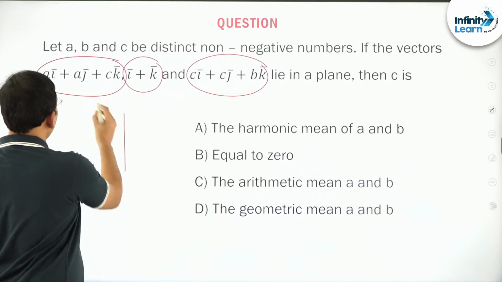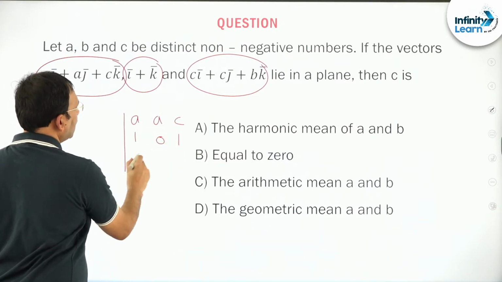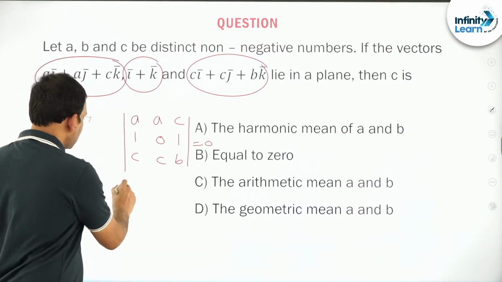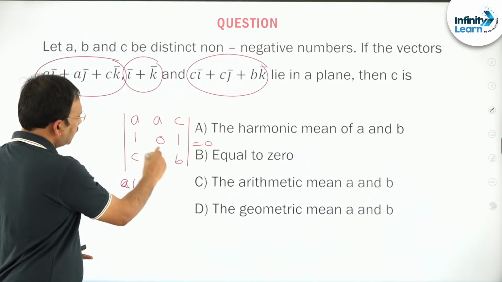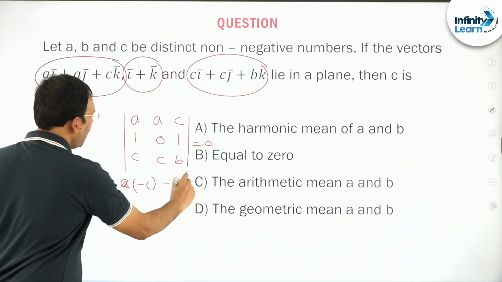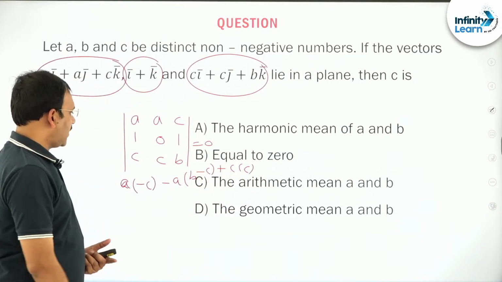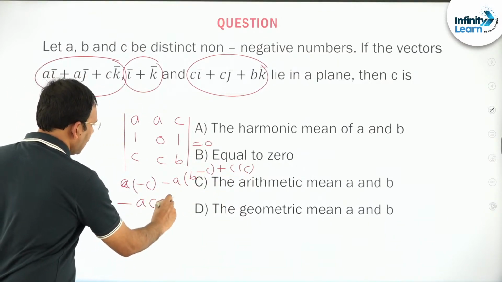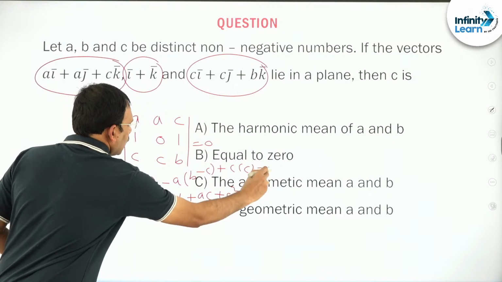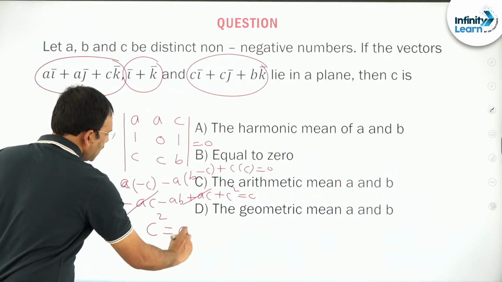You just apply the determinant with rows a, c, 1; 0, 1, c; b. That is 0, it is enough. Now, a into (0 minus c) is minus c, minus a into (b minus c), plus c into... you can write c. So friends, minus ac minus ab plus ac plus c square is equal to 0. So minus ac plus ac is gone, c square is equal to ab.